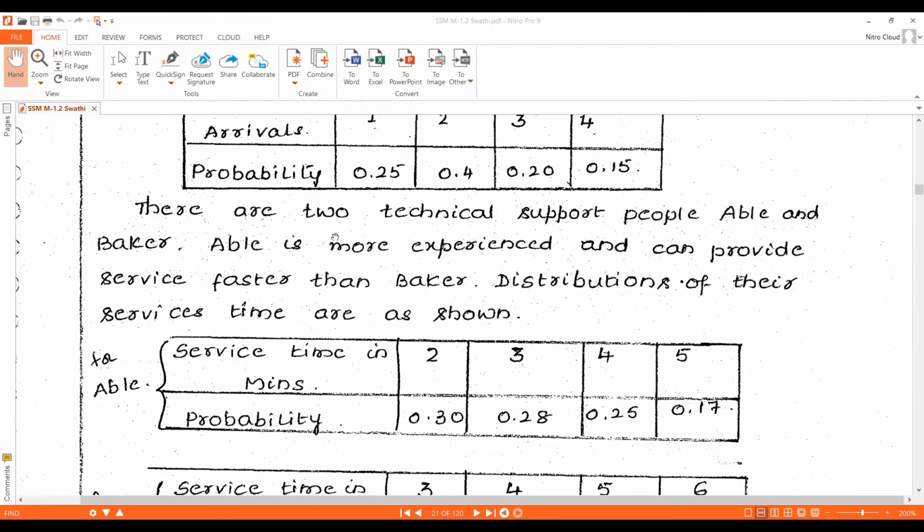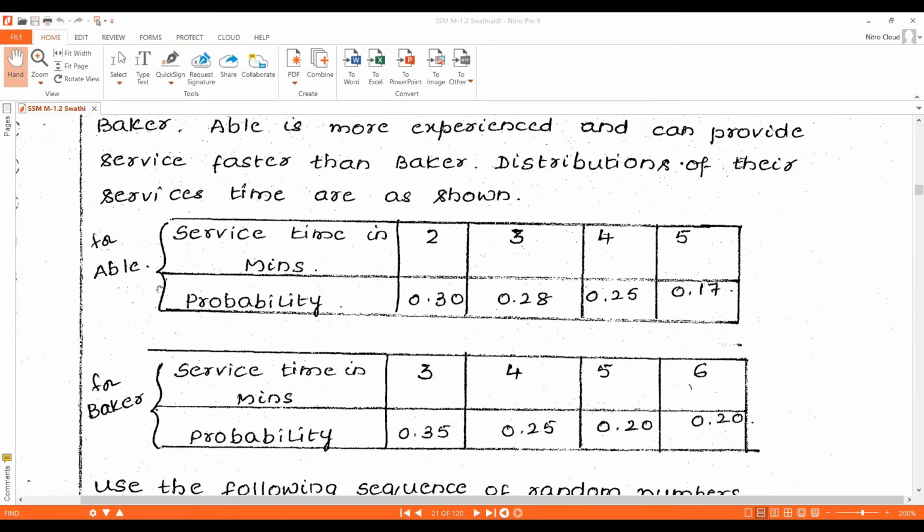Next, there are two technical support people, Abel and Baker. Abel is more experienced and can provide service faster than Baker. Distributions of their service times are given below.